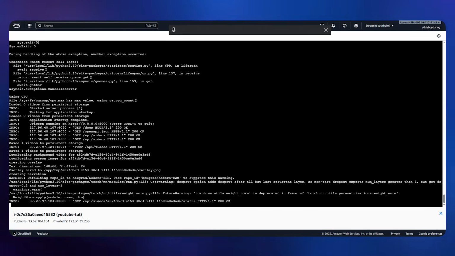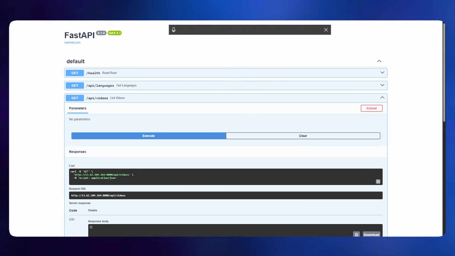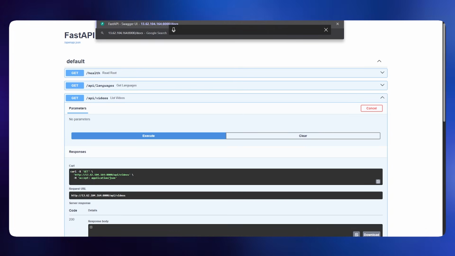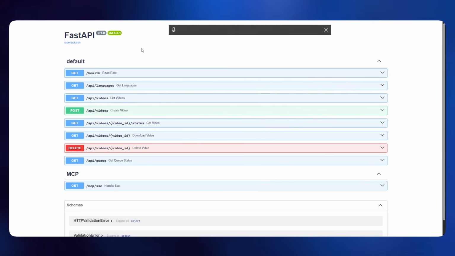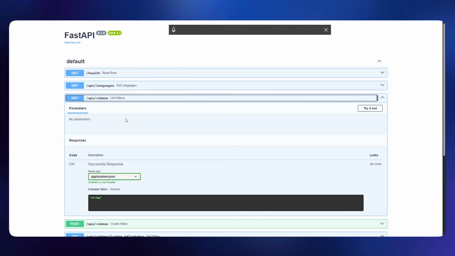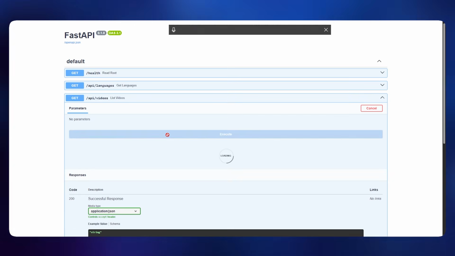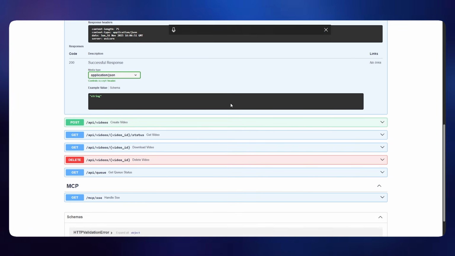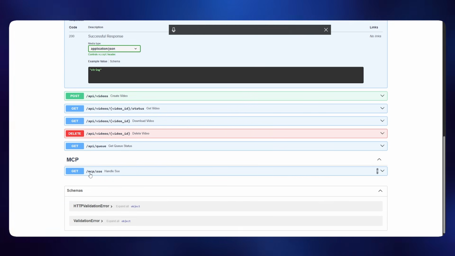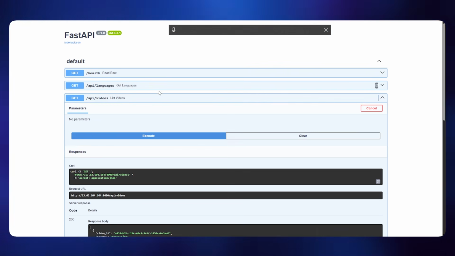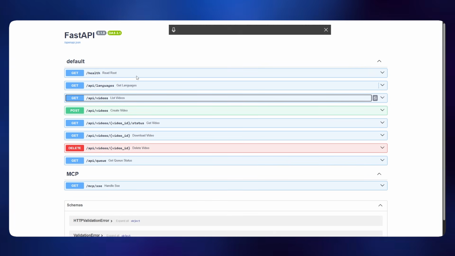Even if you go to this URL and the IP address, then :8000 and docs, it will give you this thing. And then you can see here the video status. It will say it's processing. You can create videos, delete videos directly from here as well. I'm just showing you the back end of all of this. It's not important that you have to do this, but it's for those who want to get to know everything about the server.